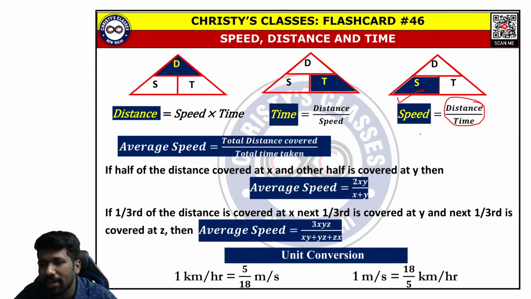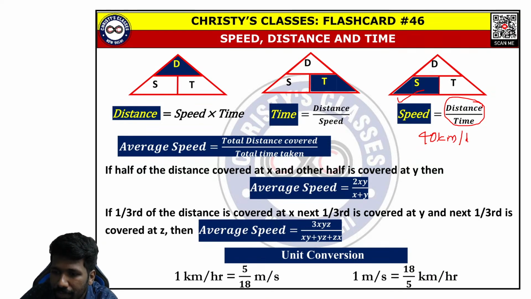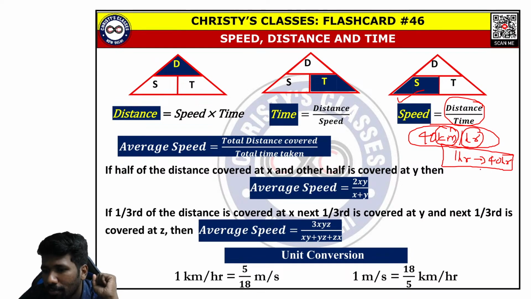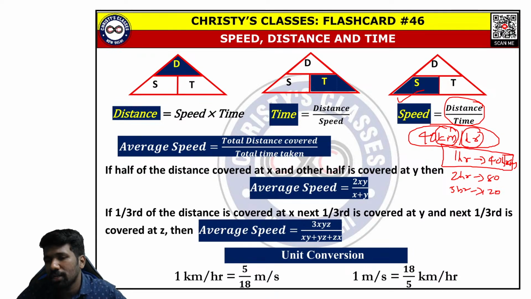When you hear that your vehicle is traveling at 40 km per hour, look at the units. That itself will give you an idea of the meaning of speed. 40 km per hour. Per hour means in 1 hour, 40 km. That means if you are given 1 hour, you can travel 40 km if you are moving at a uniform speed of 40 km per hour. So 2 hours means 40 plus 40, 80 km. 3 hours means 80 plus 40, 120 km, and so on.